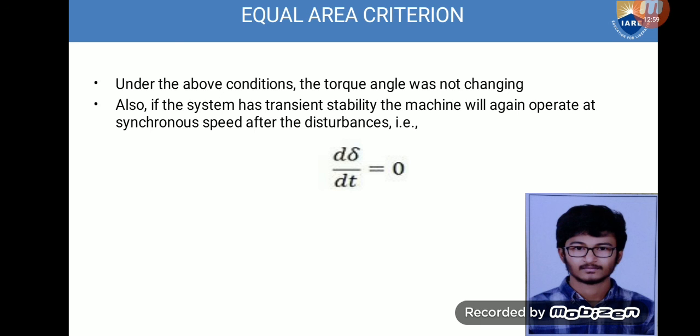Imagine a system delivering power at an angle delta naught working in a steady state. When a fault occurs, the circuit breakers open and the real power decreases to 0, but PM remains stable, resulting in accelerating power. The accelerating power is obtained by subtracting the electrical power from the mechanical power.